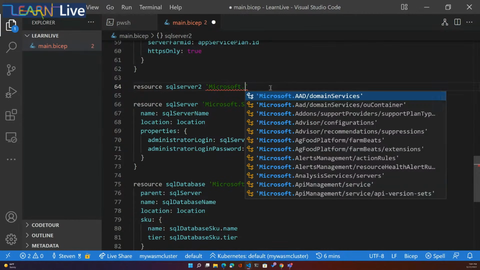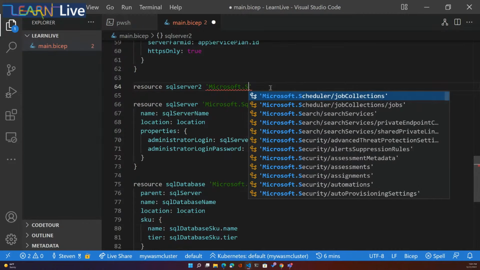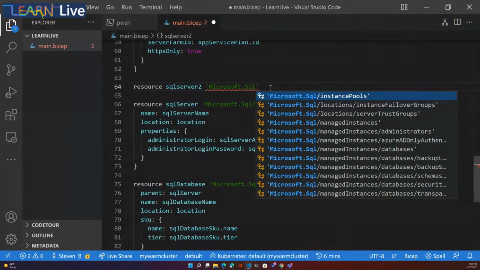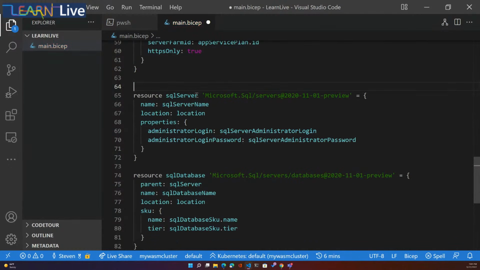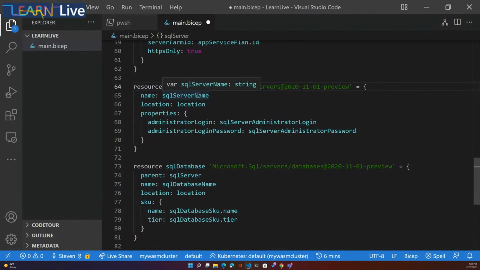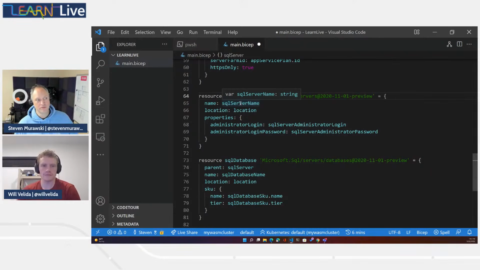It's watch Steve type. So we get completion and help for all these different resource types, and it can help us find the right properties and things like that as well. So even after you go on past this Learn module, there is help to get these things done and to provide a really nice experience. So here we're using some variables.